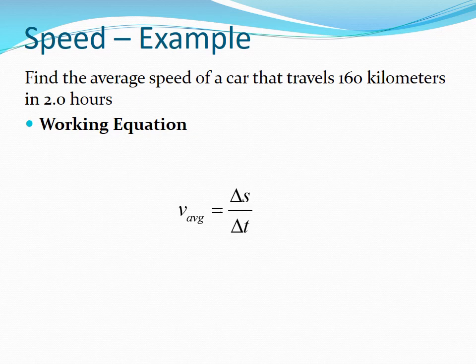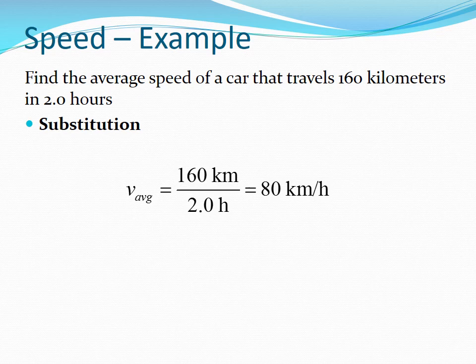The basic equation must be rearranged to obtain the working equation. V average is delta S divided by delta T. We now substitute the known values, which allows us to calculate that the average speed is 80 kilometers per hour.